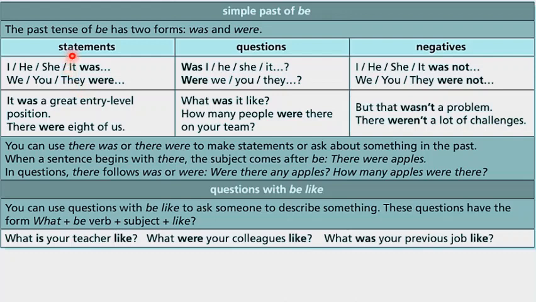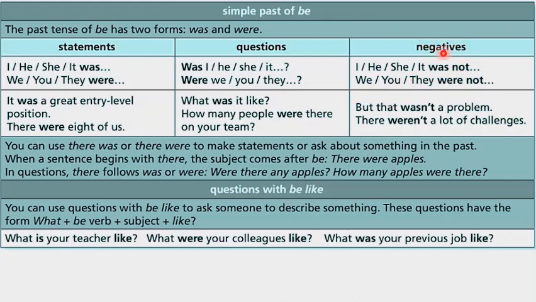For statements, we say, for example, it was a great entry-level position. There were 8 of us. In questions, we have the verb at the beginning, was or were. Was I, was he, was she, was it, and the complement. Were we, were you, were they, and the complement too. For example, what was it like? How many people were there on your team?